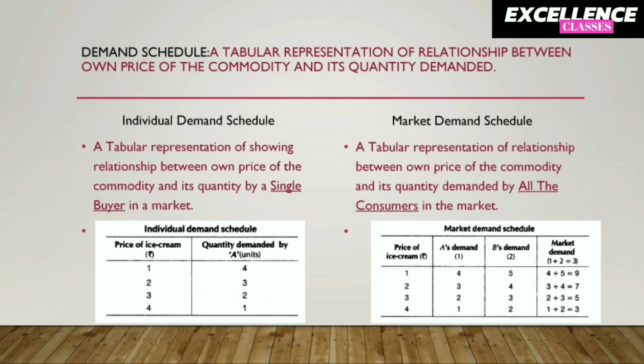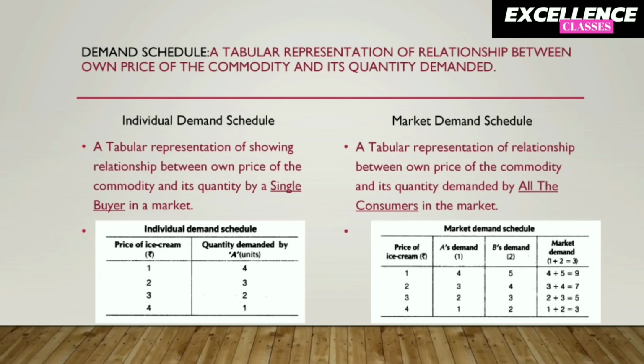When we represent the prices and quantities of a commodity in a tabular representation, then it is known as demand schedule. As I said earlier, demand schedule is further categorized as individual demand schedule and market demand schedule. Individual demand schedule is a tabular representation of relationship between own price of the commodity and its quantity demanded by a single buyer in the market.